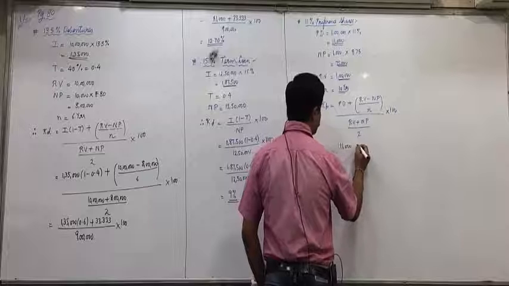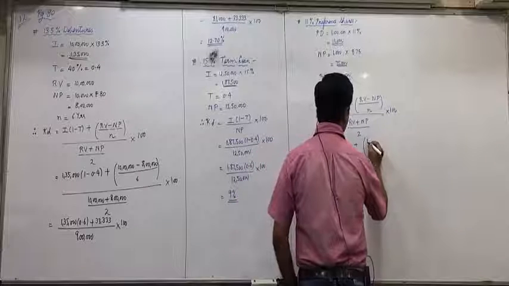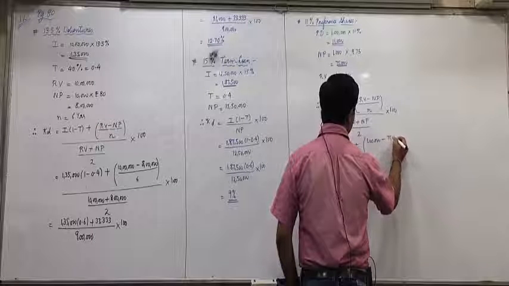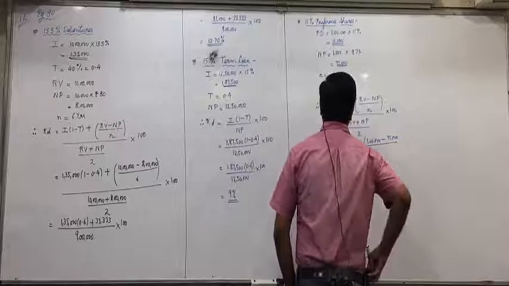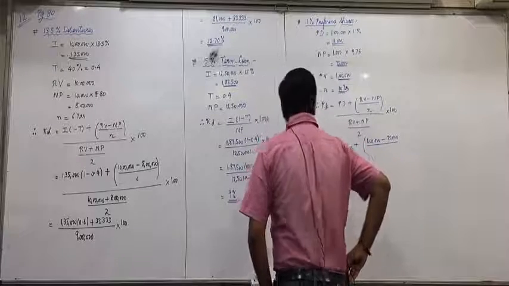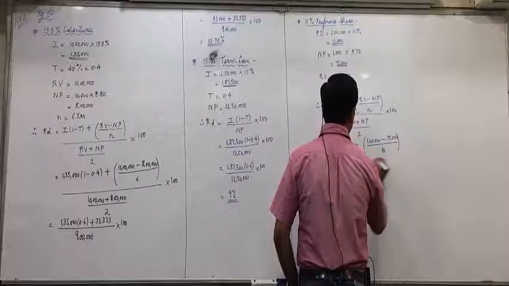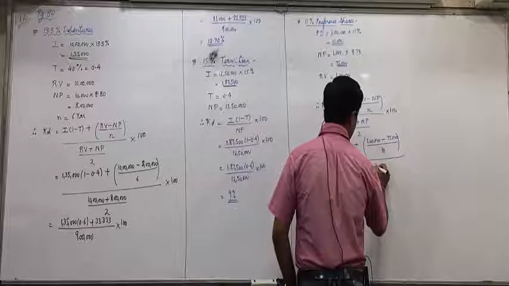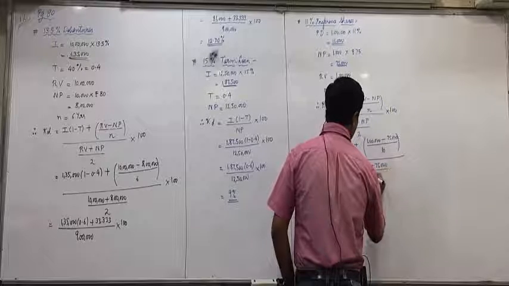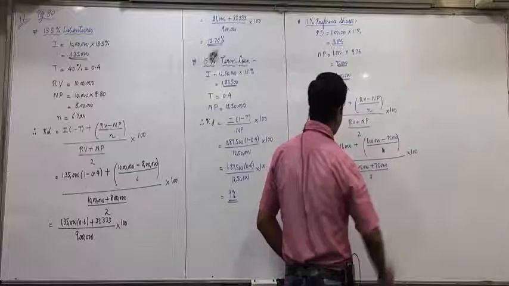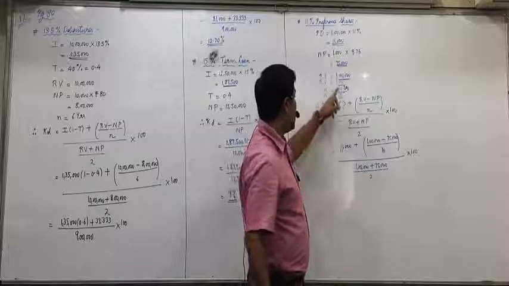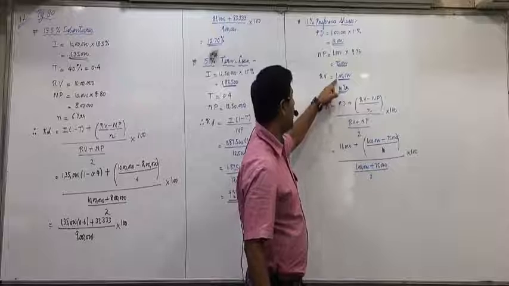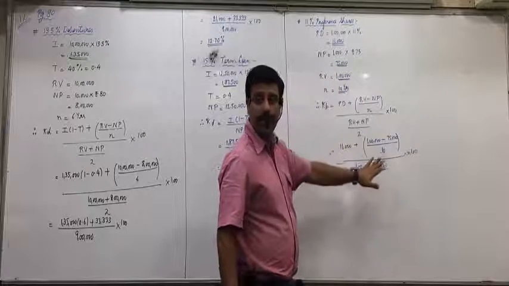PD 11,000 plus RB 1 lakh minus NP 75,000 upon N is 10 years. Are you okay with this? PD 11,000 plus RB 1 lakh minus NP 75,000 divided by 10 upon RB 1 lakh plus NP 75,000 divided by 2 into 100.